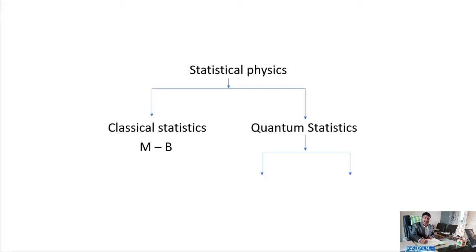Quantum statistics are BE and FD statistics. Before going to the detailed study of these statistics, it is very much necessary to first understand the statistics of identical particles.